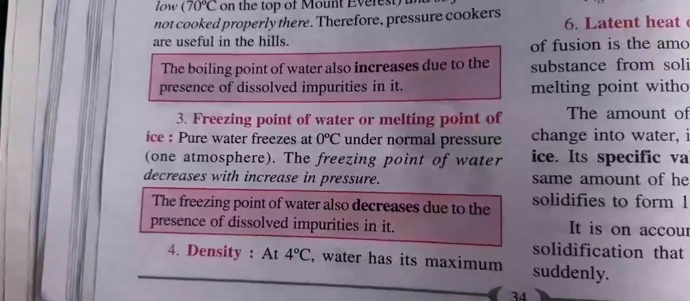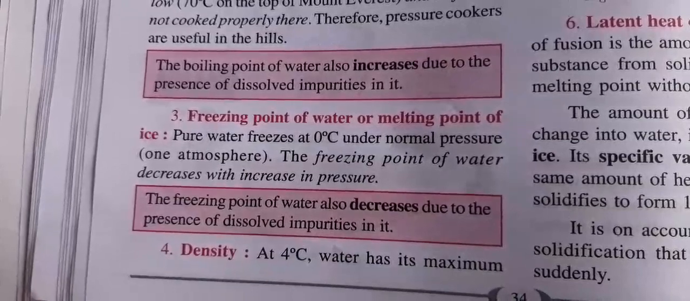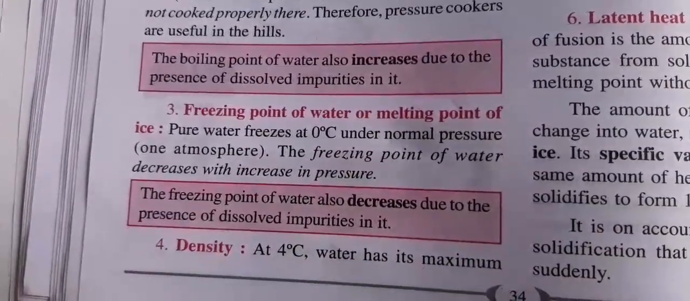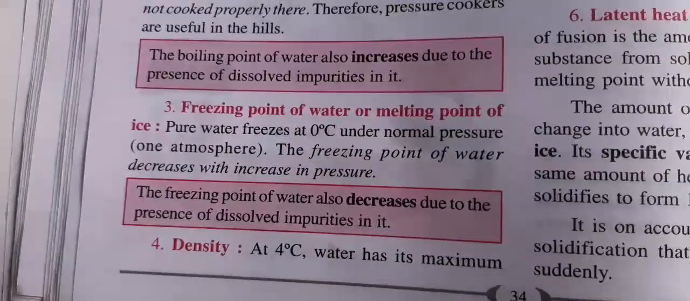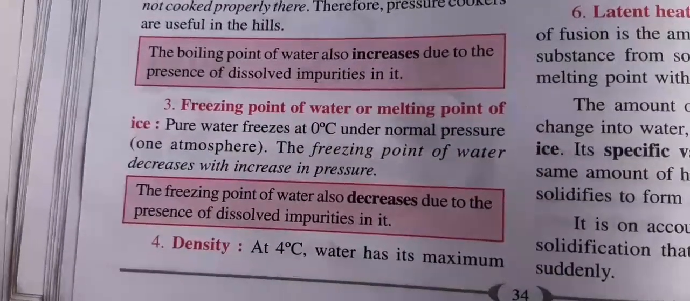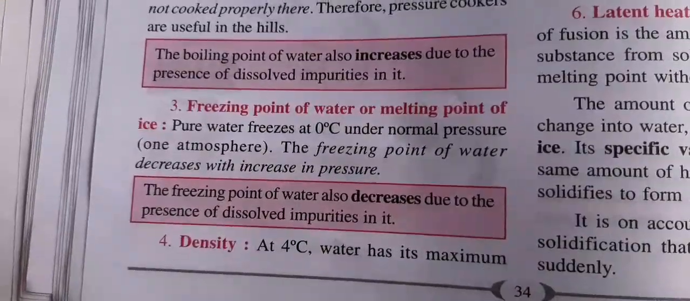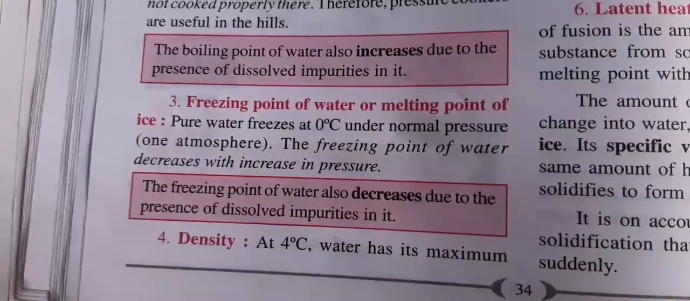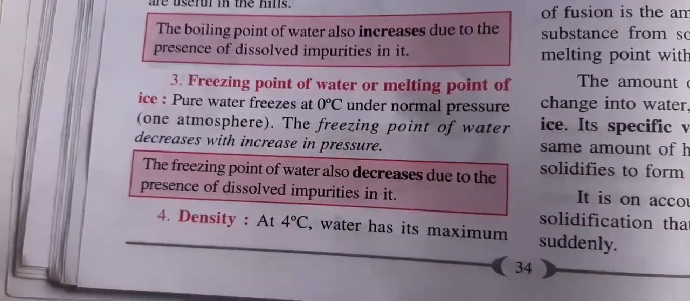Now coming to the freezing point of water, or the melting point of ice. Pure water freezes at 0 degrees under normal pressure. The freezing point of water decreases with an increase in pressure. Like the boiling point, the freezing point is also affected by pressure. The freezing point of water also decreases due to the presence of dissolved impurities in it.